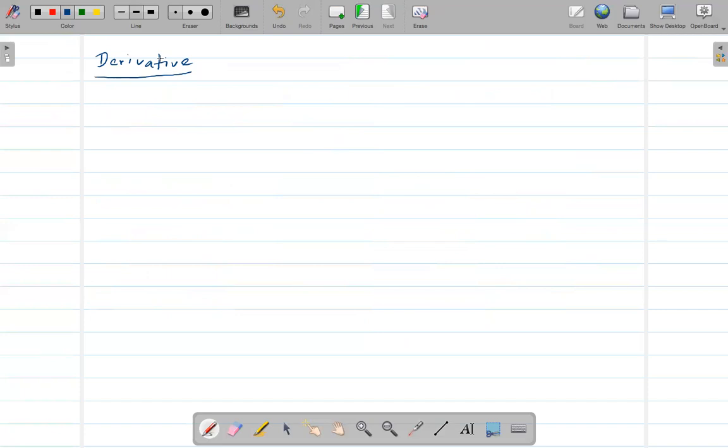Or we can also say this, that the derivative is also a slope. So derivative means it is the slope of a tangent line at a certain point.